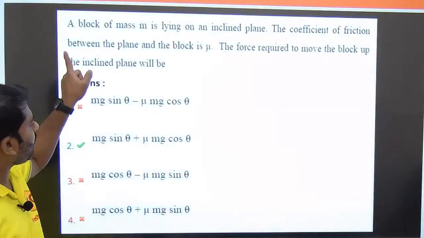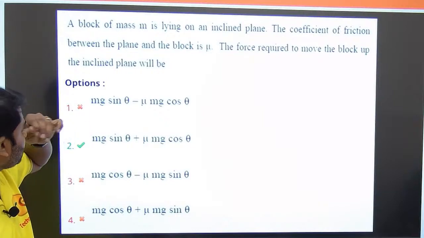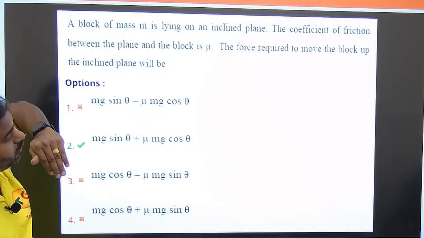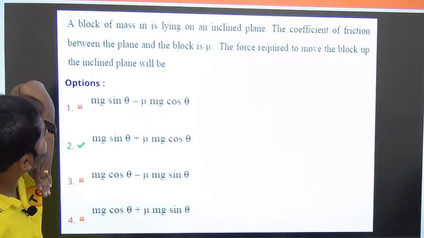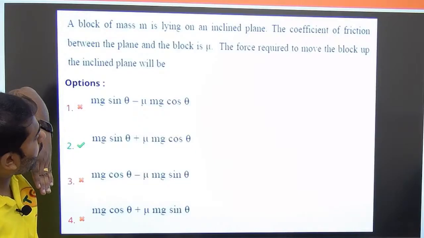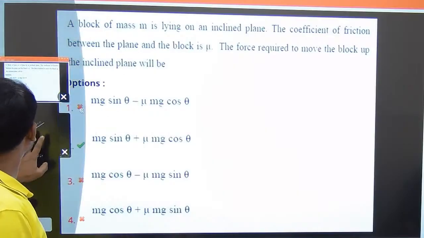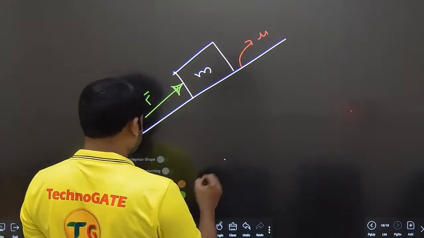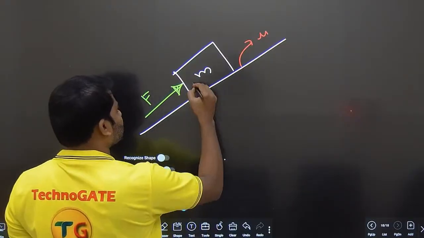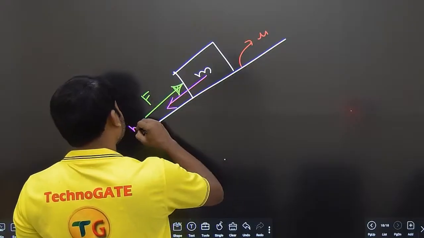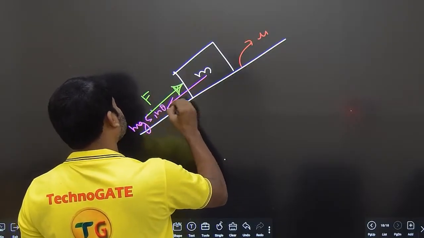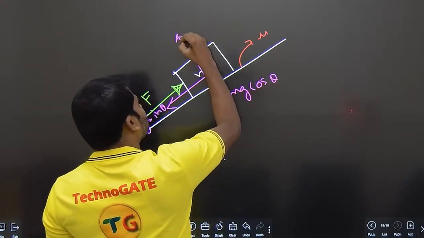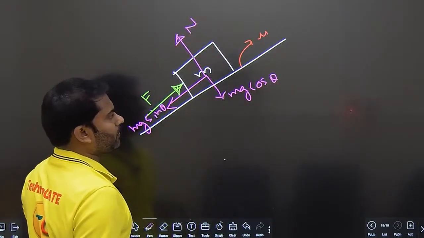So it is given a block of mass m lying on inclined plane. The coefficient of friction between the plane and the block is mu. The force required to move the block up on the inclined plane, basically we need to push it upward. So if you draw the free body diagram for this one, I believe you guys know regarding this, there will be mg sin theta in this direction, there will be mg cos theta in this direction, there will be n. Understood?